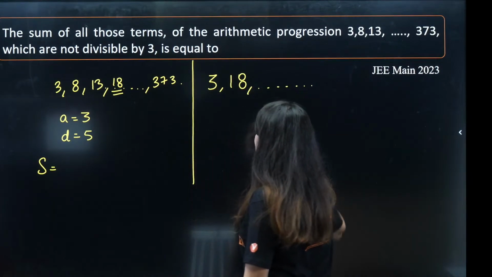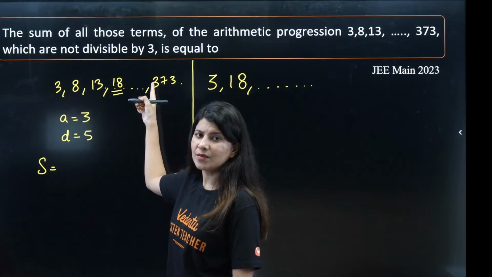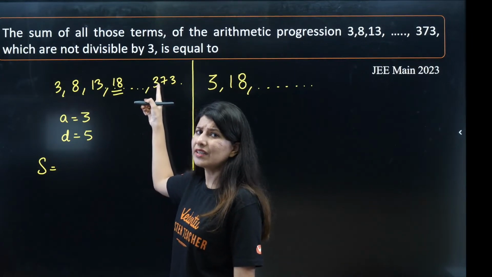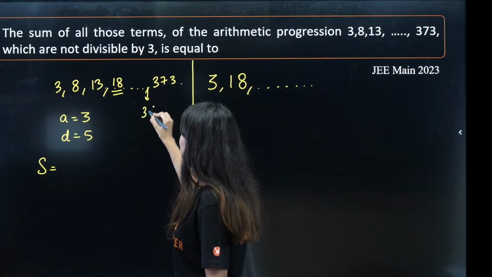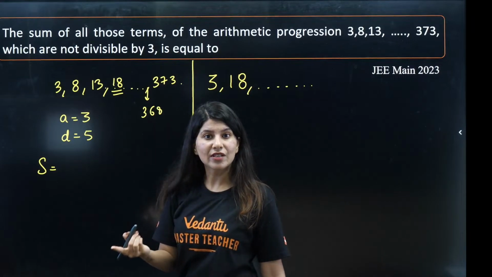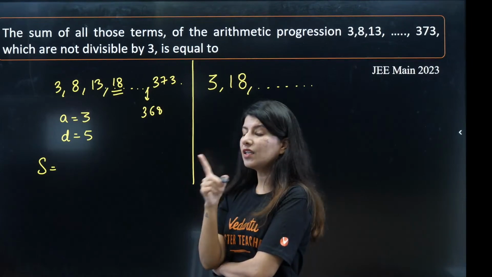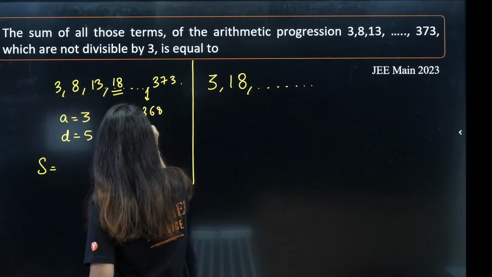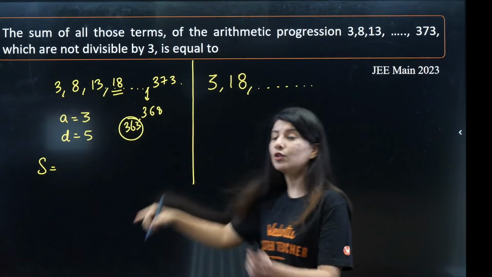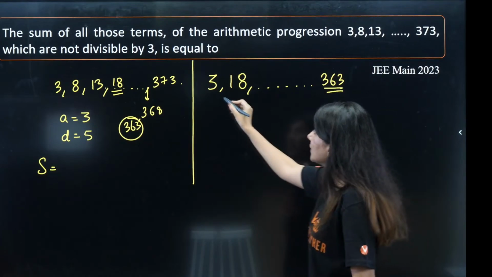And what would be the last term? So 373 is the last term here, which we know is not divisible by 3. Before 373, there will be 368 because the common difference is 5. Is 368 divisible by 3? No. So previous to this term, there would be 363. So 363 would be the last term of this series because it is divisible by 3. Are you getting my point?